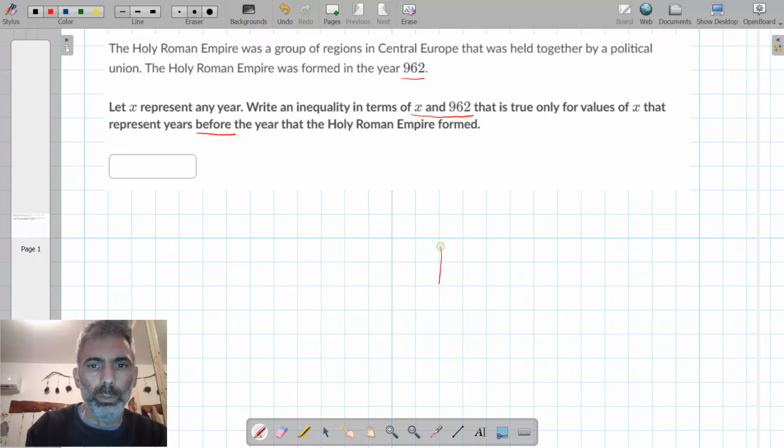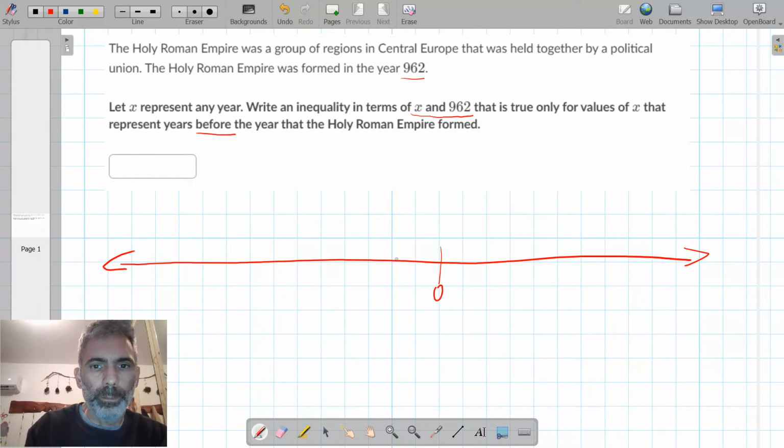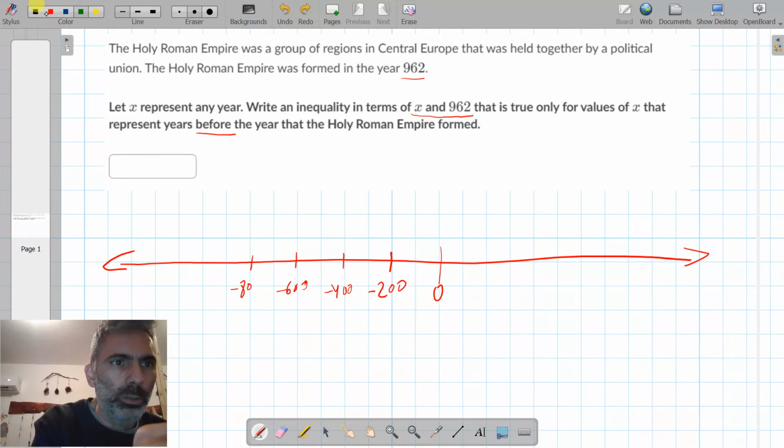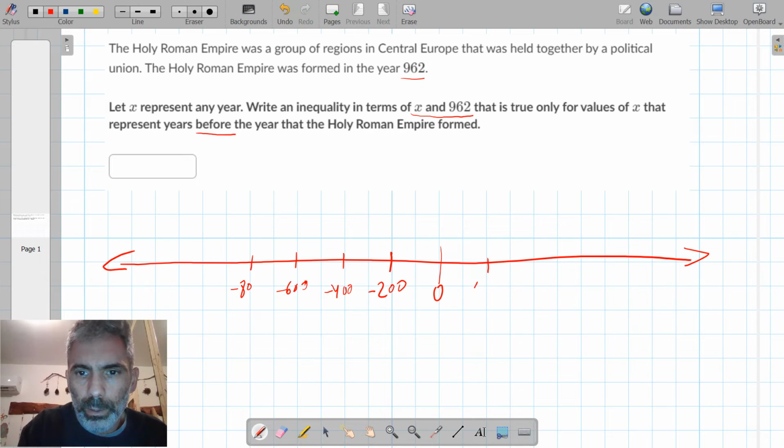Okay, so if this is the date line and this is 0, I should mark dates after 0, greater than 0.